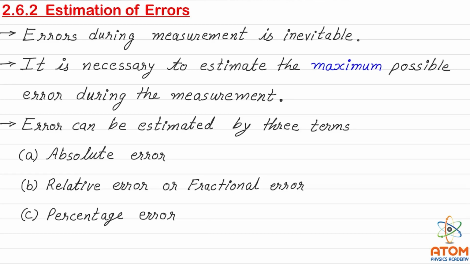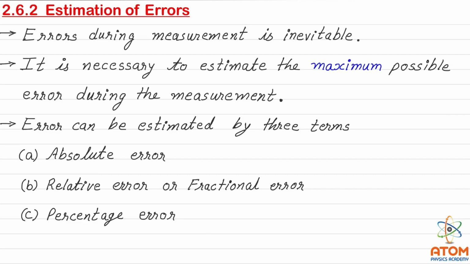Let us see topic 2.6.2, Estimation of Errors, of Chapter 2. Errors during measurement are inevitable, which means they are unavoidable. It is not possible to take any measurement without any error. Why so? Let me give you an example.